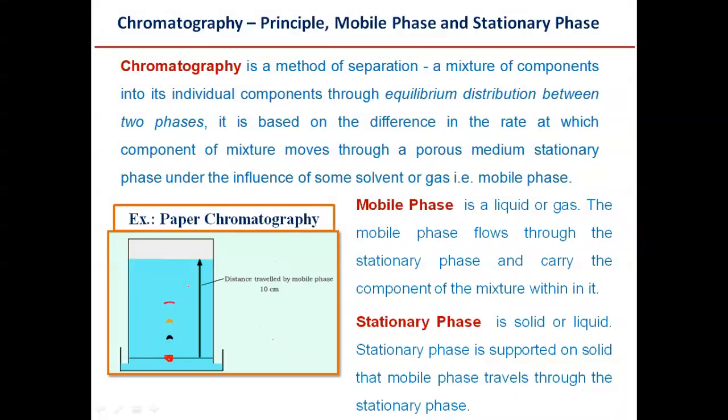The mobile phase flows through the stationary phase and carries the components of the mixture within it. The stationary phase is one which is supported on a solid, and the mobile phase travels through the stationary phase. So these are the very important terms used in chromatographic techniques. Chromatography is still widely used in research to separate the components of a mixture.